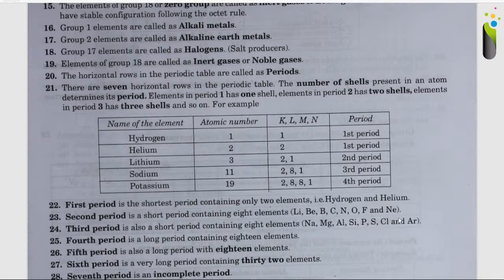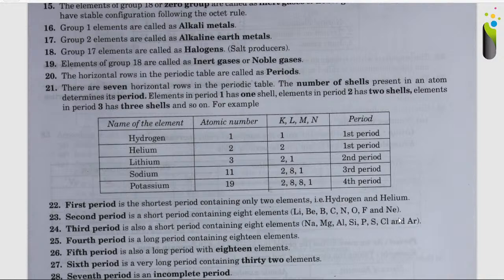Then lithium with the atomic number 3 has 2 shells with 2 electrons in K and 1 electron in L, and so it belongs to the second period. Then sodium with the atomic number 11 has 3 shells with 2 electrons in K, 8 in L, and only 1 electron in the M shell, so it belongs to the third period.